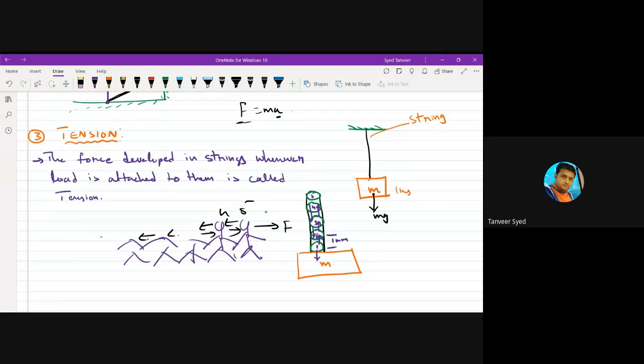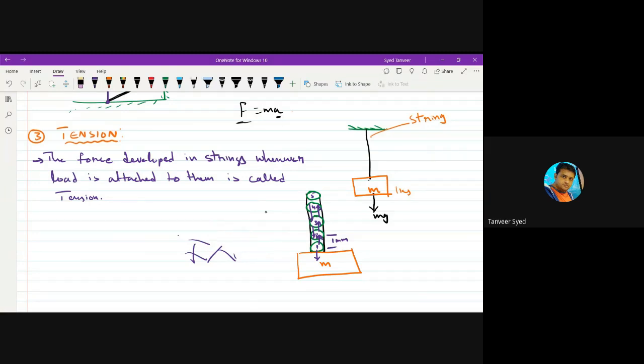So you'll get tension in a string only when it is loaded. If this mass is not there, there is no tension in the string. Only when there is load applied to a string will you get tension in it. This is the tension force. What are its characteristics? What is its origin? Its origin is molecular. Its origin is at the molecular level.